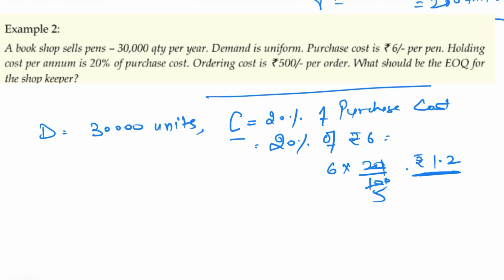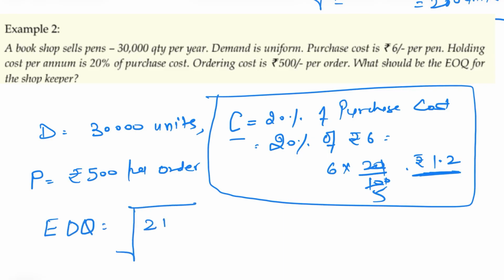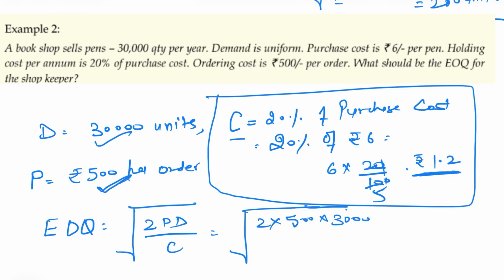C is 1.2. Next, it says ordering cost is 500 per order. Ordering cost is P, which is cost of placing order. That is rupees 500 per order. Now, what to do? Very simple thing. Let's put these values in the formula. What's the formula? Square root of 2PD upon C. So P is cost of placing order, 500 given to you. D, annual demand, 30,000. And C, 1.2 is here.